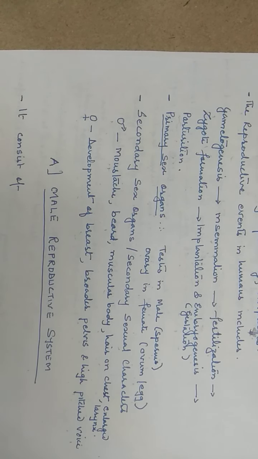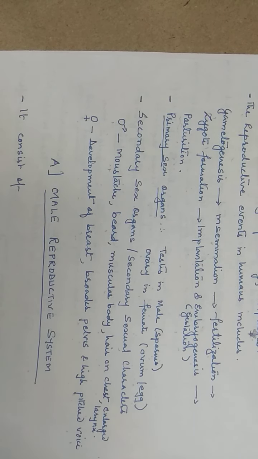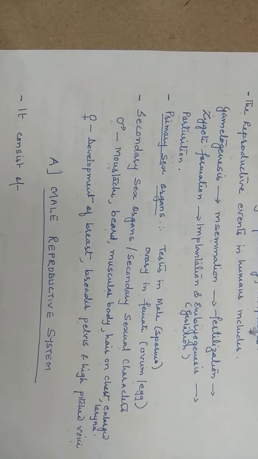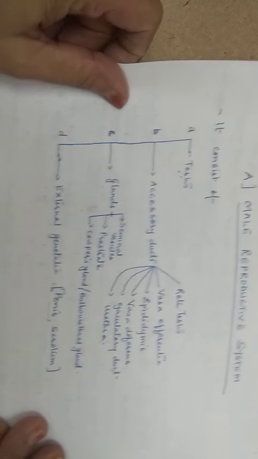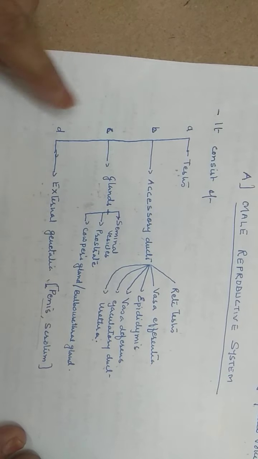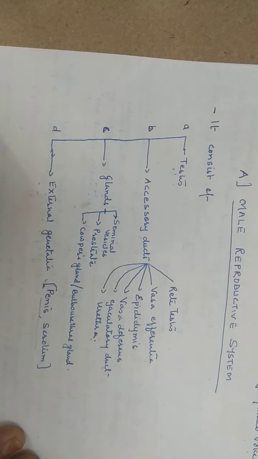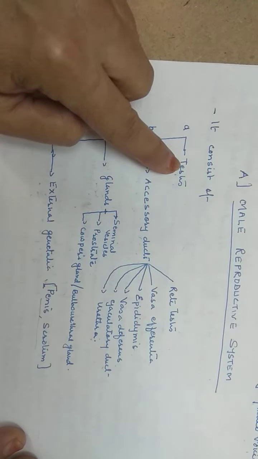Now we will see one by one. We will first study the male primary reproductive organ, the testes and the parts associated with the testes, and how it produces the gamete. The complete male reproductive system is divided into two recordings. Today I will complete a certain part, and in the next recording I will give you the later part of the male reproductive system. First we see what the male reproductive system consists of. It consists of testes.